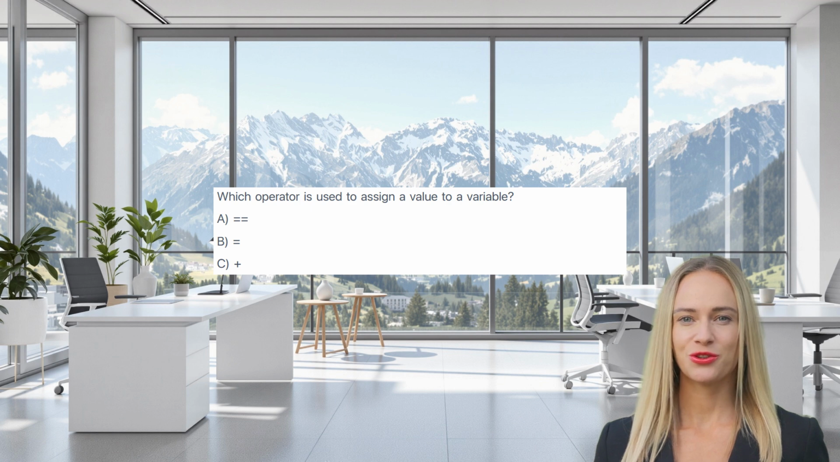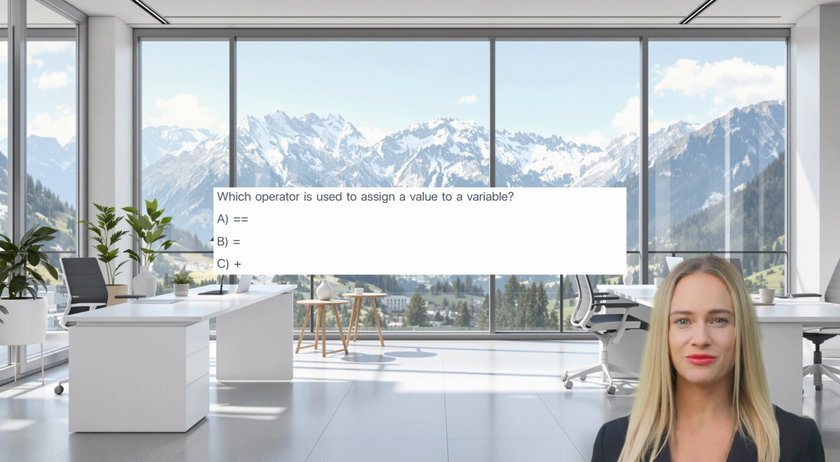Which operator is used to assign a value to a variable? A, B, or C? The correct answer is B. The single equal sign is the assignment operator, placing the value on the right into the variable on the left.